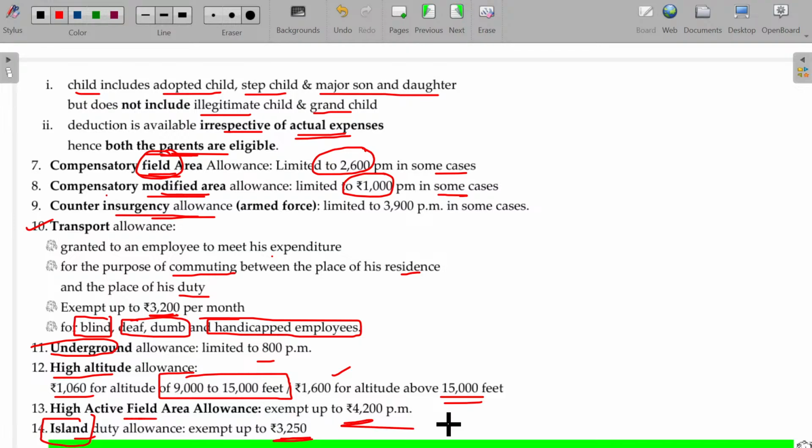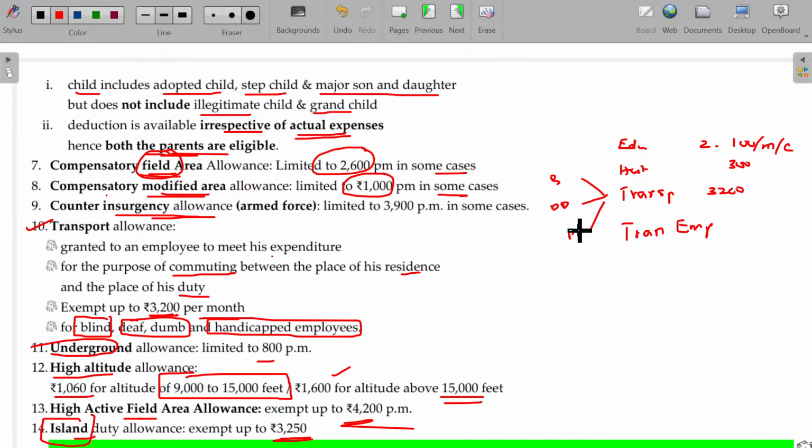Among all these allowances: education, hostel, transport employees allowance. This will be 100 per month per child, maximum 2 children. Here it is 300; transport is 3,200 for blind, deaf and dumb, and physically or orthopedically challenged.